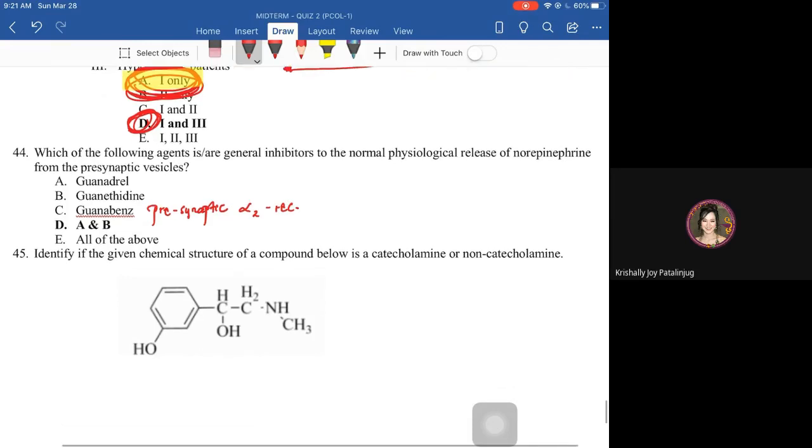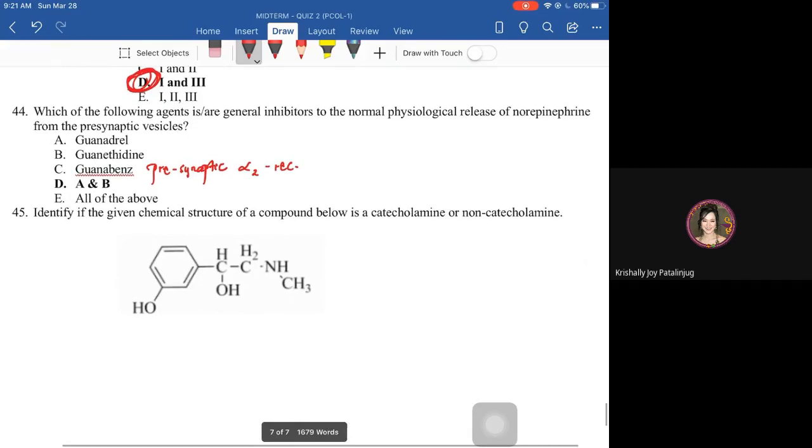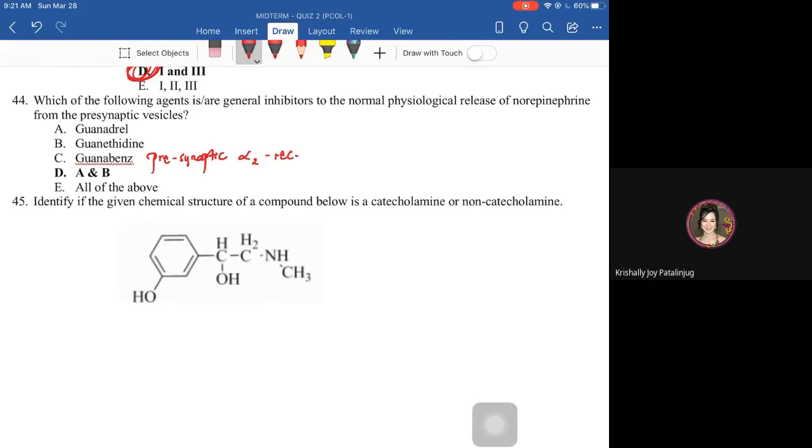Next. Identify if the given chemical structure of a compound below is a catecholamine or a non-catecholamine. Given the structure with a benzene ring, catechol is a dihydroxybenzene. So you should see a benzene ring with adjacently attached OH groups.